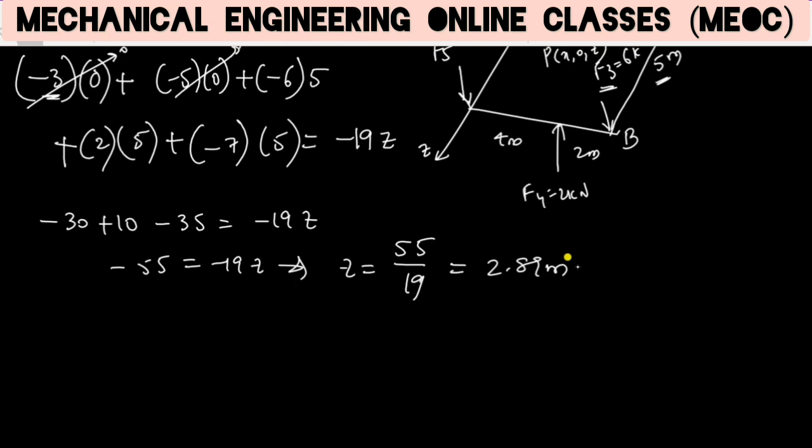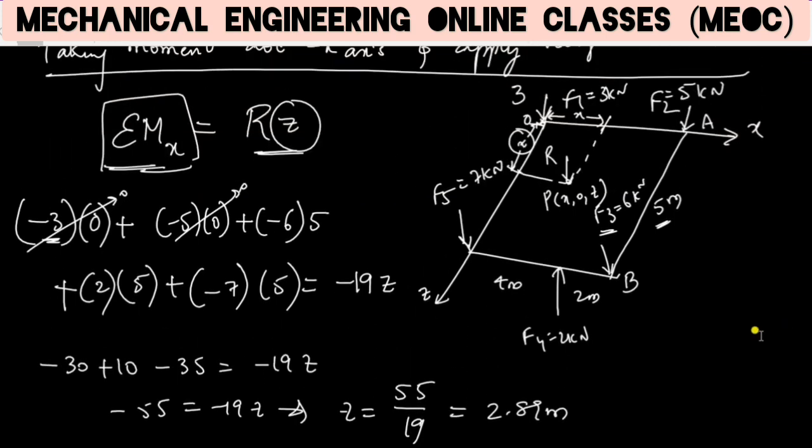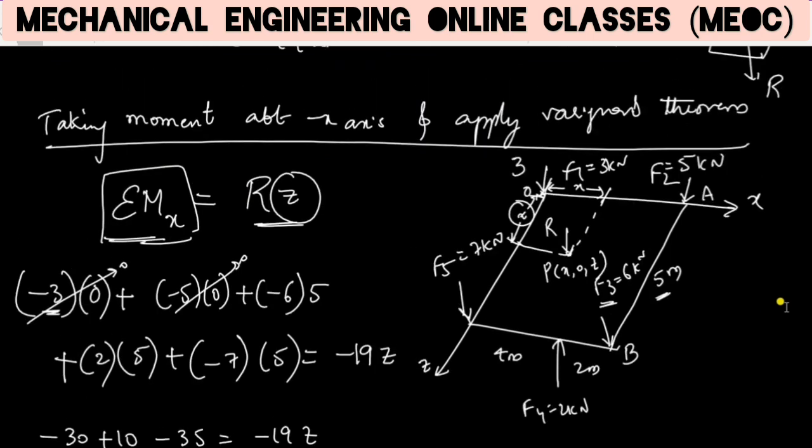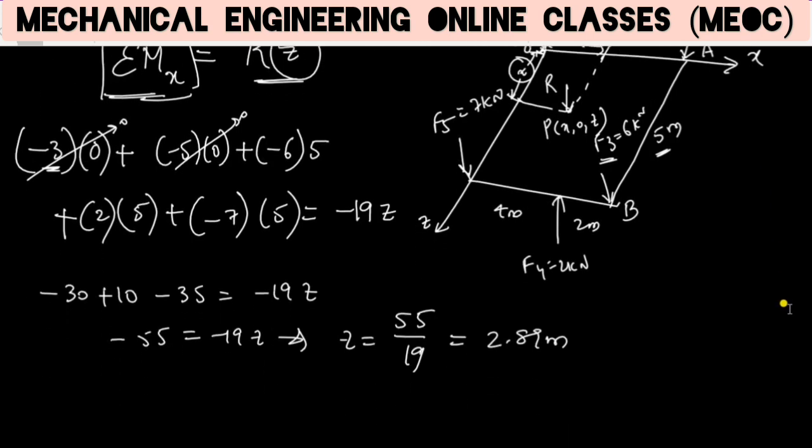So to get the value of z, z is the perpendicular distance from the x axis. So to get the coordinate z, we have taken moments of all the forces about the x axis, because from the x axis the perpendicular distance is z. Now we can find in a similar fashion the moments about the z axis, so we get x.